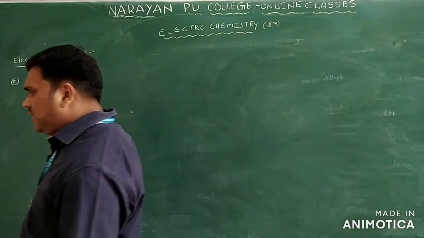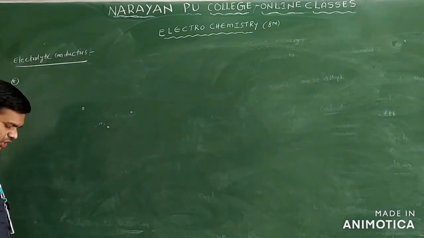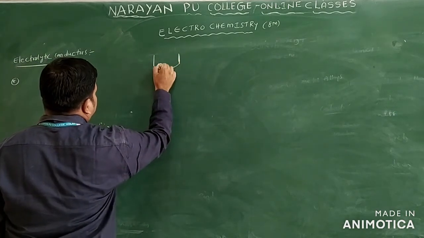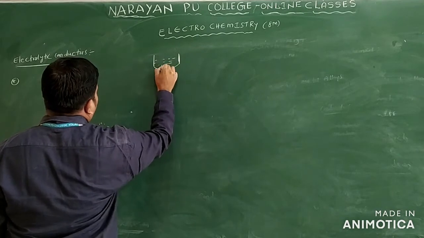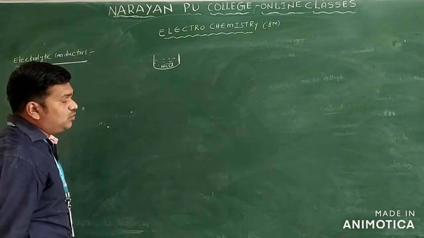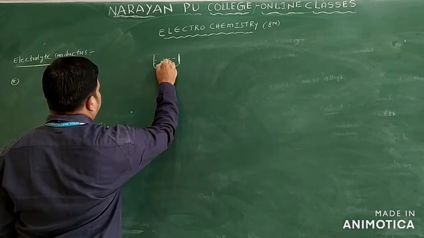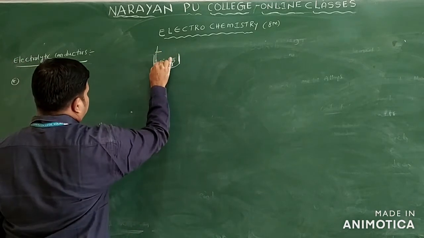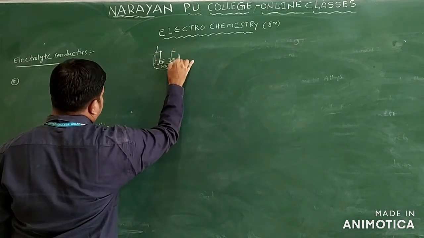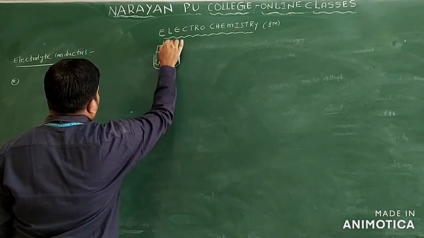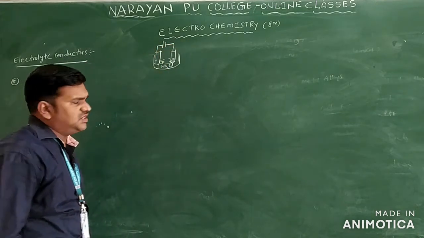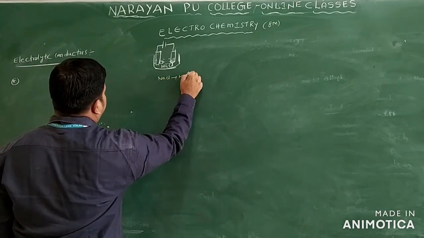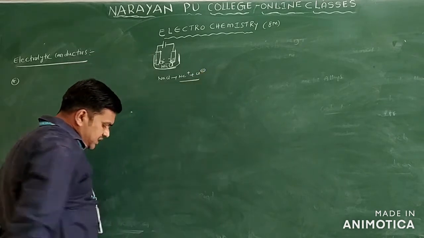In the case of the electrolytic conductor, I will take some NaCl solution in a beaker. Water is there, and the solution I am taking is NaCl solution, with Na+ and Cl- ions. We keep some metal rods in it, which act as electrodes, and they are connected with a battery. Clear? This NaCl solution dissociates in water into Na+ and Cl- ions.